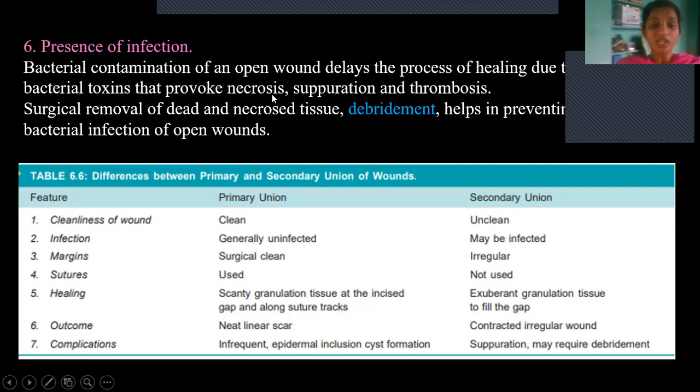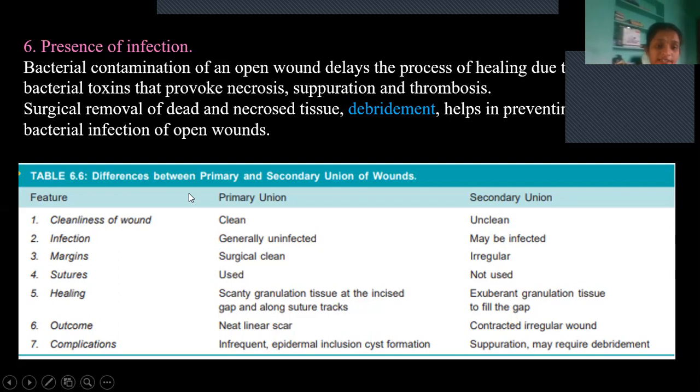The dead or infected tissue has to be removed surgically. Debridement is using a scalpel or blade to clear all the dead tissue. If we do this regularly, we can prevent bacterial infection.